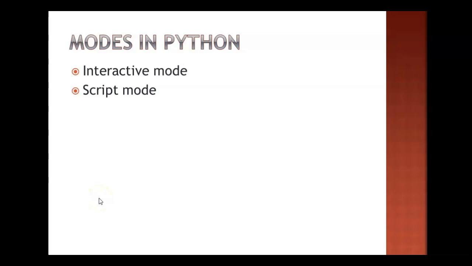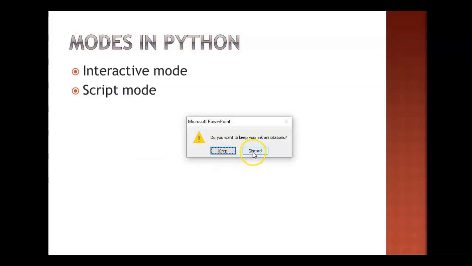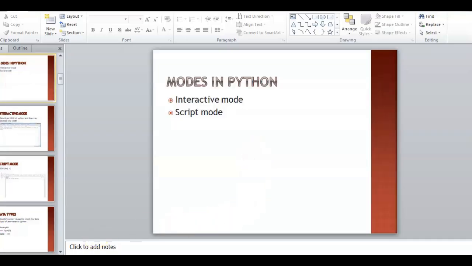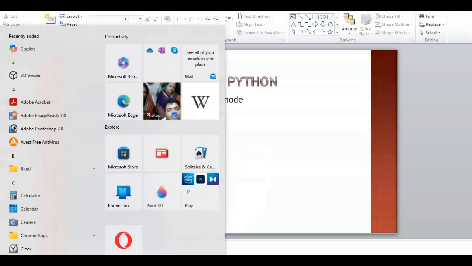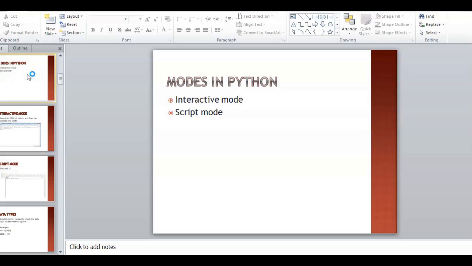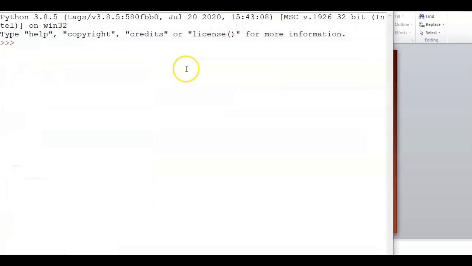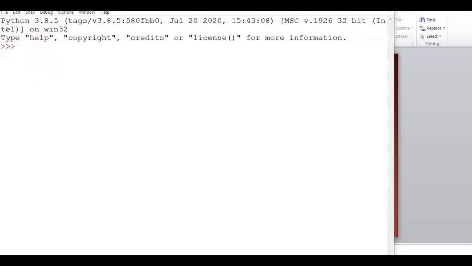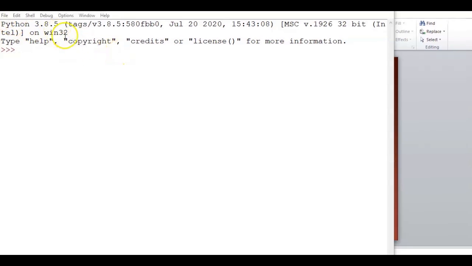Next is the modes of Python. If you go for the Python language, there are two modes in which you can work. I can show you both. I am opening this IDLE, Integrated Development Learning Environment, which will help you run Python code. It's already there in my system. You can see the first window appearing here. We have some options here too, and those options will help you to run the code.